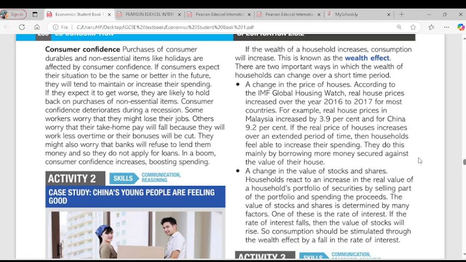Maybe next month I'm going to get a job because I already have my employment letter. I'm going to start working from next month, so my situation is going to change. Then I can spend more now because I know I'm going to start making money. But if I know that I'm going to be out of a job next month, then I would cut my spending. So that's confidence. If the confidence level you have increases, your spending would increase. But if your confidence level falls because you're not certain about your situation in the future, then you cut your spending. So that determines consumption also. Is it clear?